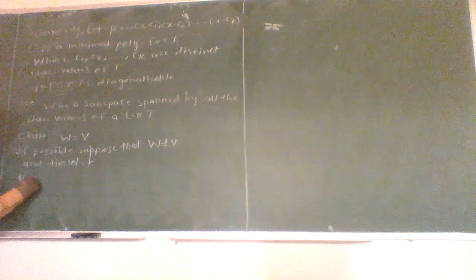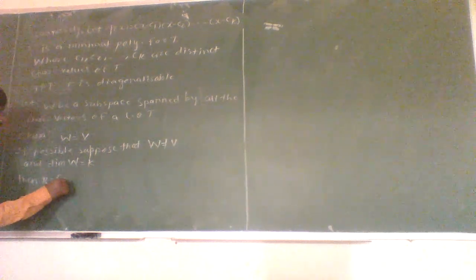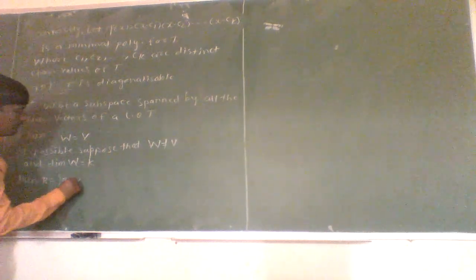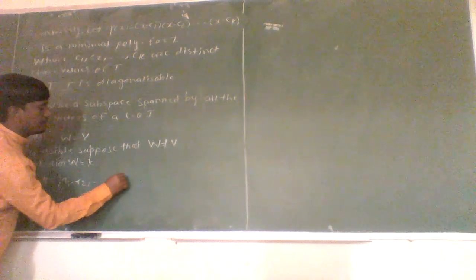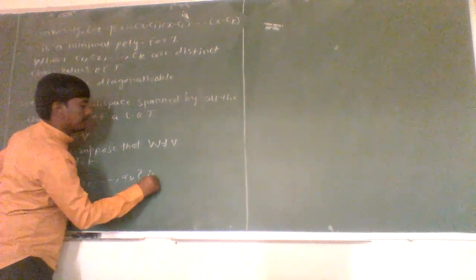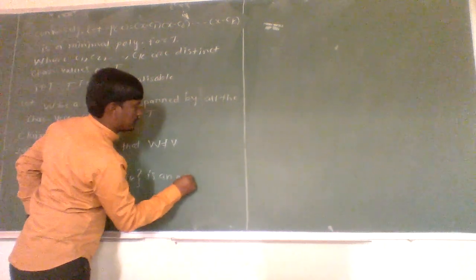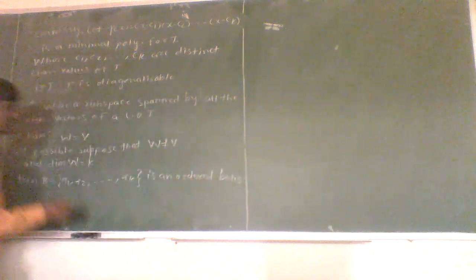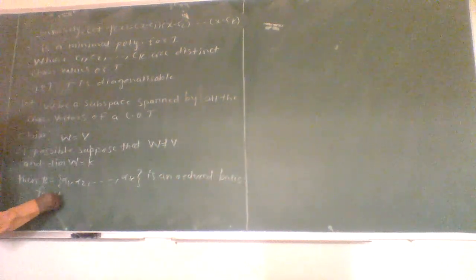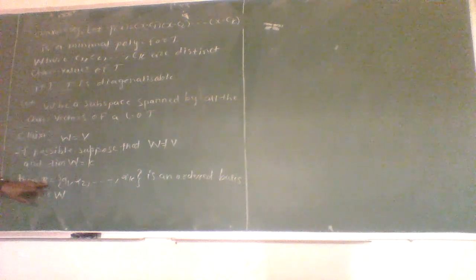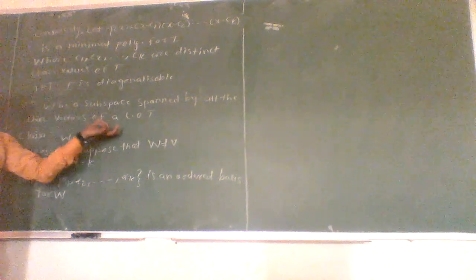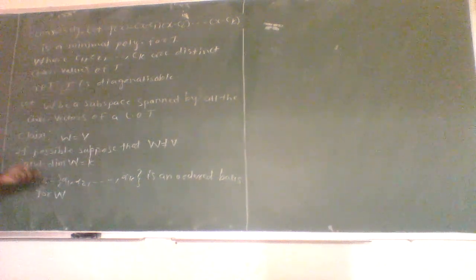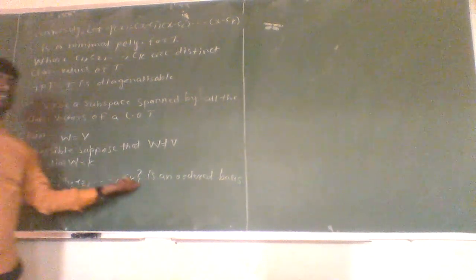As the dimension of W is k, then curly B equal to alpha 1, alpha 2, up to alpha k is an ordered basis for W. Okay, and W is a subspace which is spanned by all the characteristic vectors of linear operator T, so the basis set of this W is a collection of characteristic vectors.